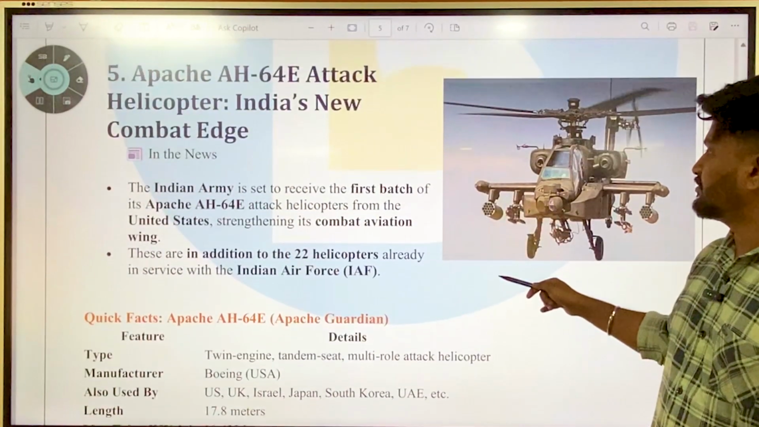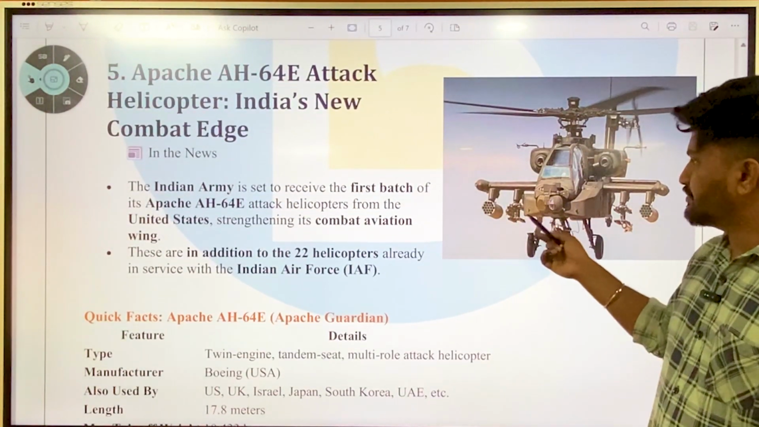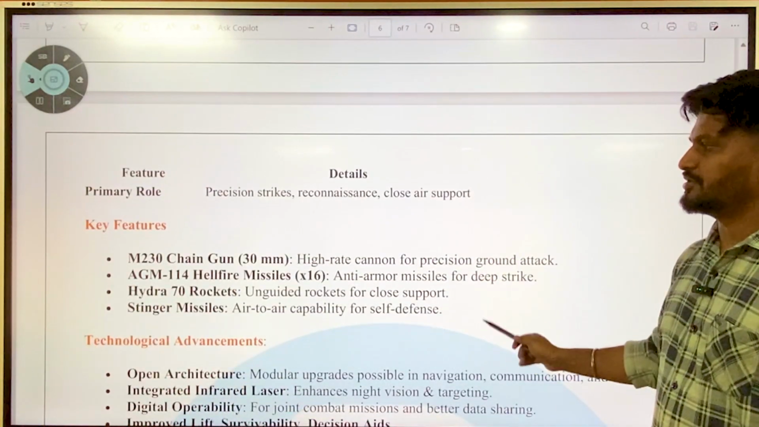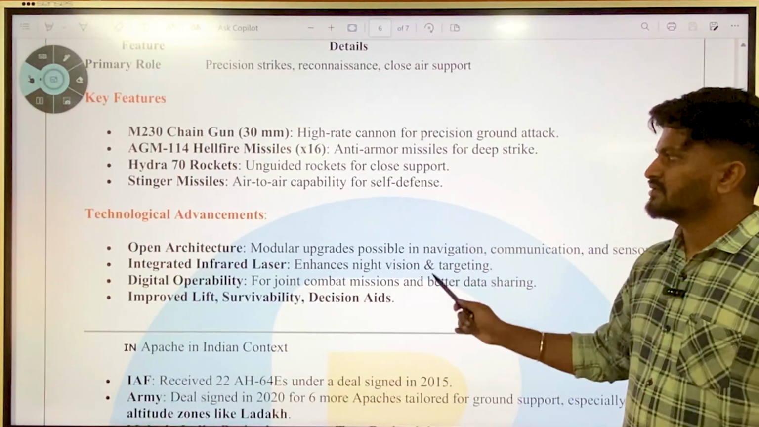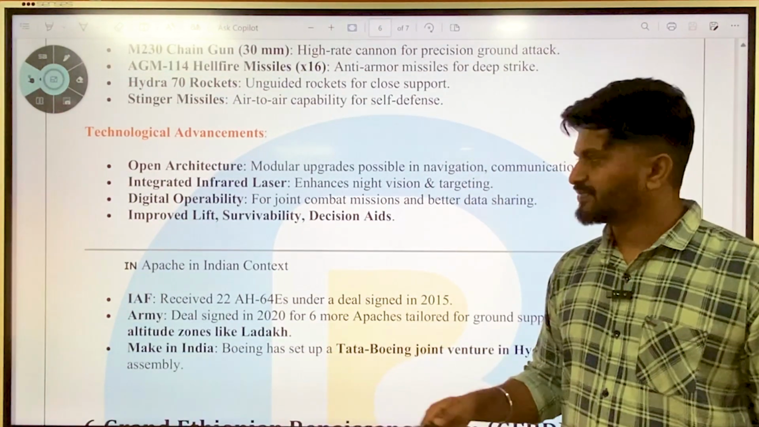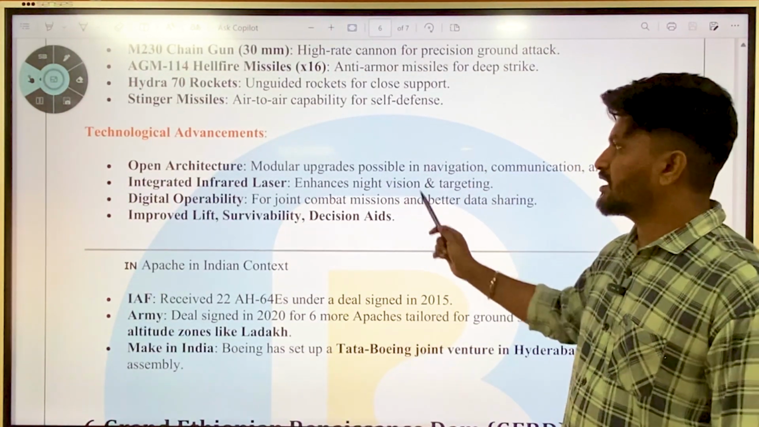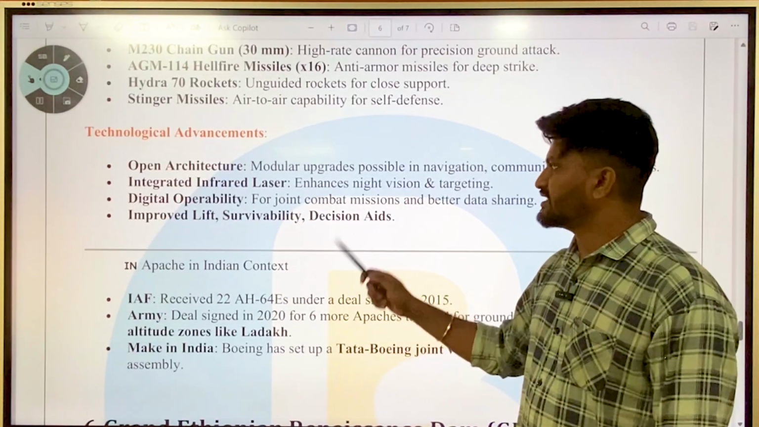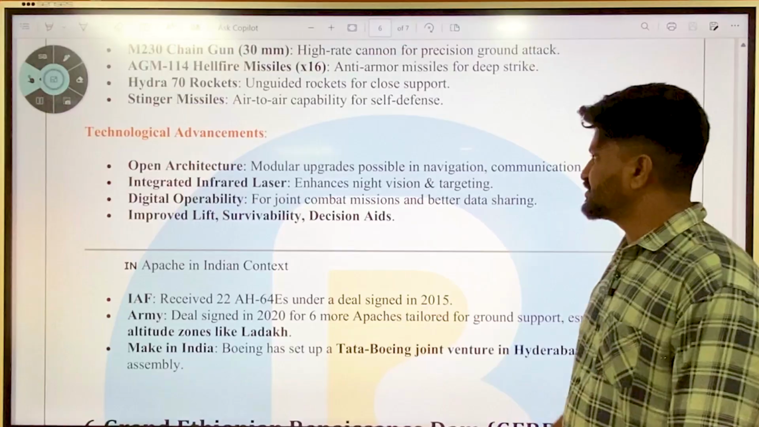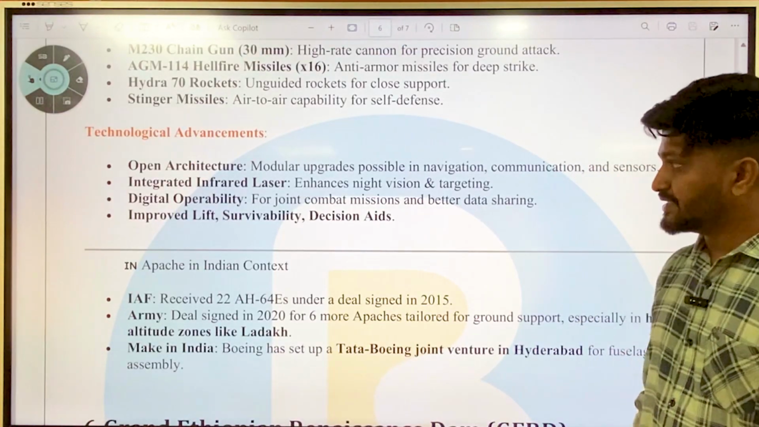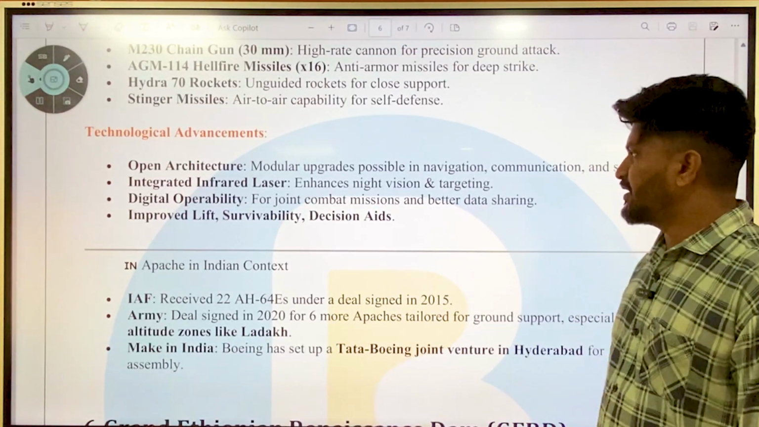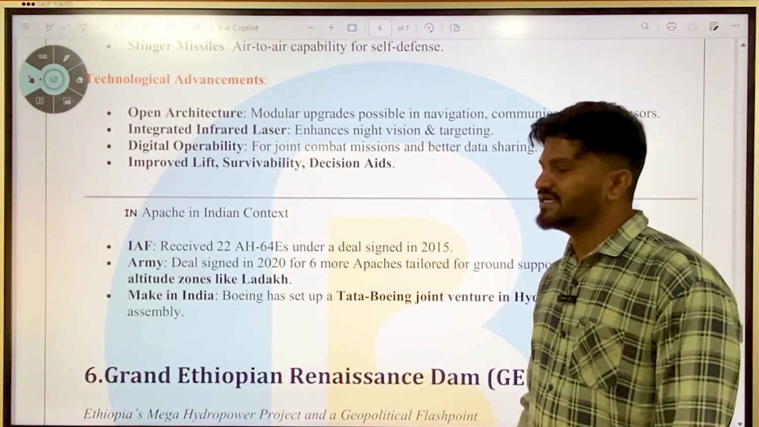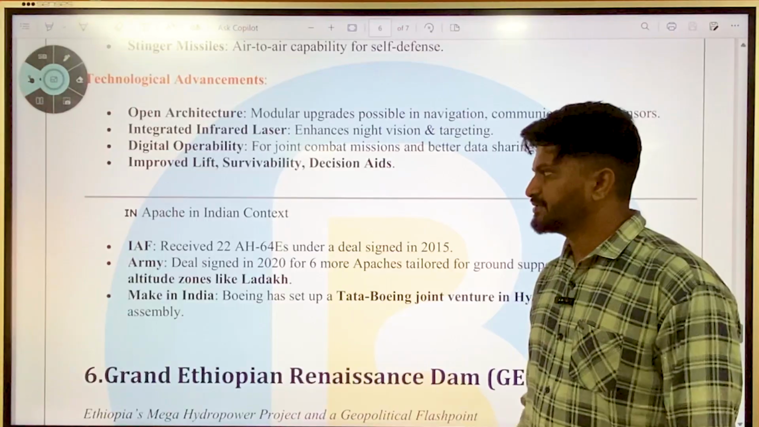See the diagram here. See the image here. So all the missiles, machine guns are carried on top of this attack helicopter. Okay, not necessary. And then technological advancement is there is an open architecture, that is modular upgrades possible in navigation, communication, and sensors. Integrated infrared laser is also available, which enhances night vision and targeting. And then there is digital operability for joint combat missions and better data sharing. Improved lift, survivability, decision aids compared to other helicopters.